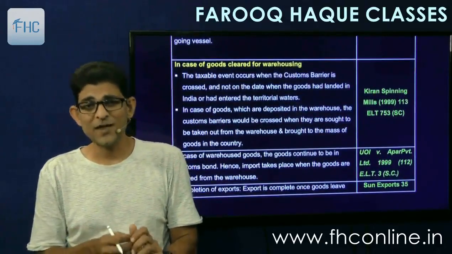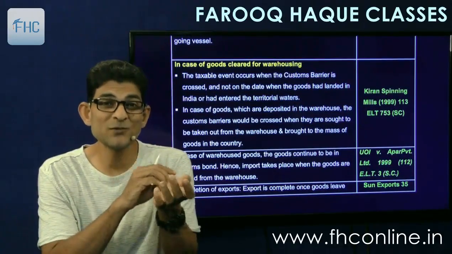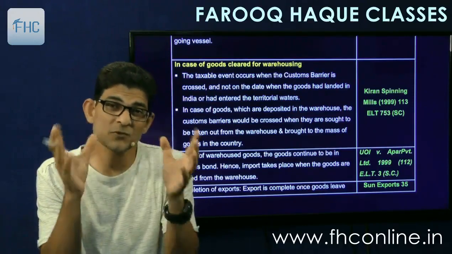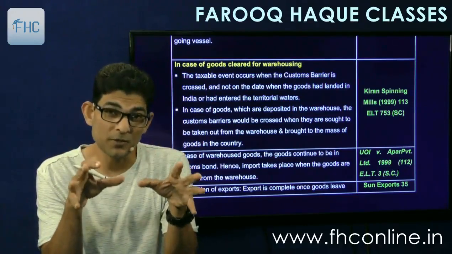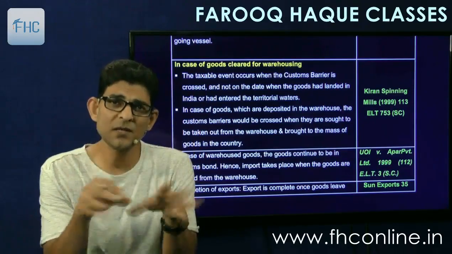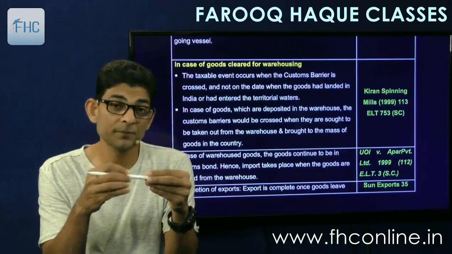Now you will not understand these points. Actually what happens is that when we import ship stores into India, ship stores means things which are used on board the ship. It can be mechanical equipments and instruments and eatables, and everything which is used on board a ship is called stores.